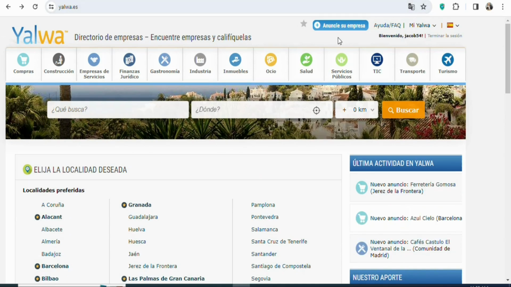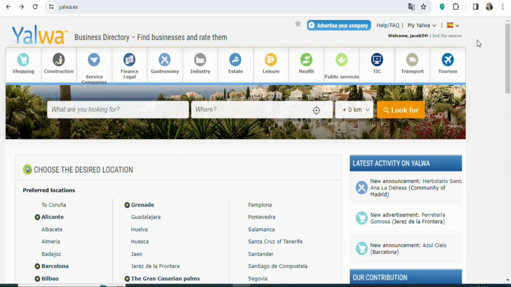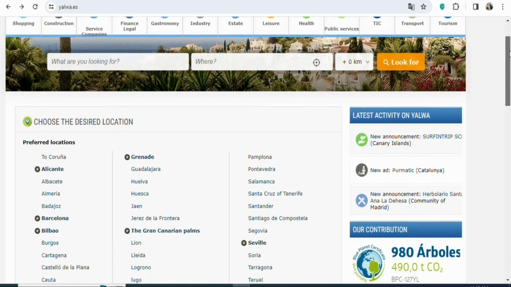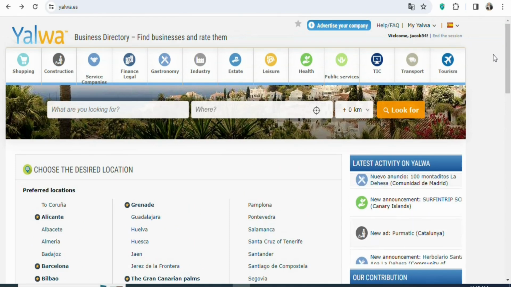Once you create your account and log in, you have to begin posting your ads. If you don't understand the language, you can translate everything. All that you need to do is click right here. Once you click on it, select English so that all the information on the website will be translated to English. You can see that has been done. All the information on the website has been translated to English, so you can read and understand.